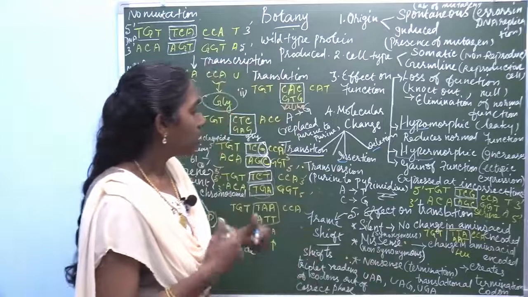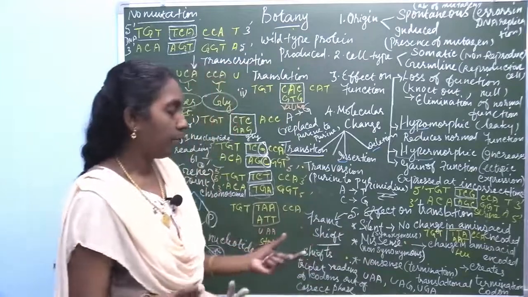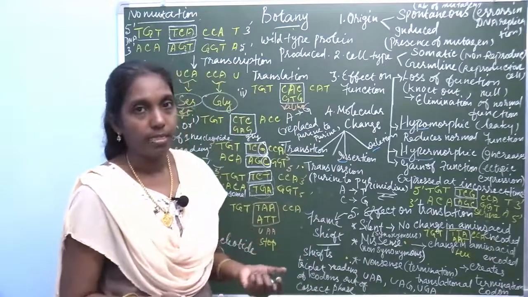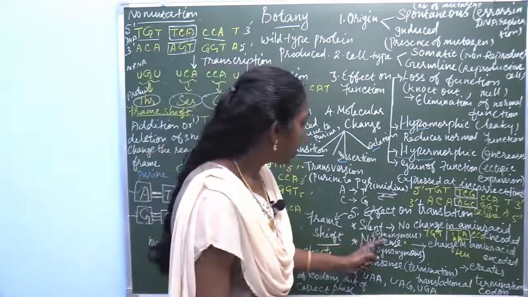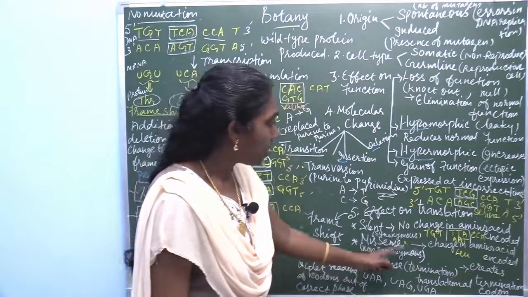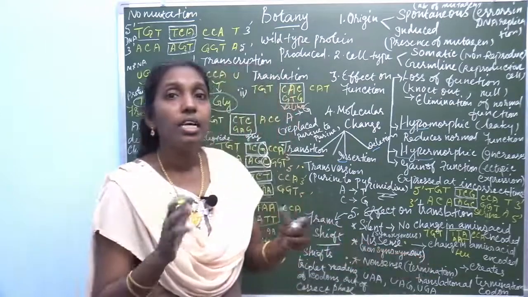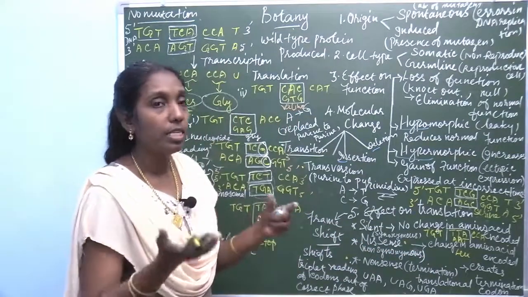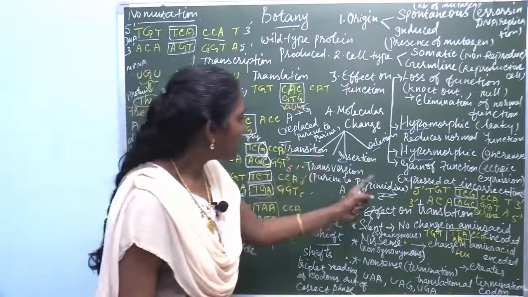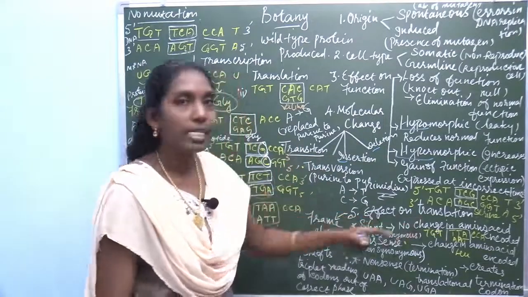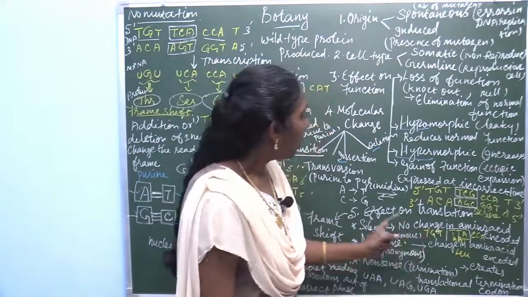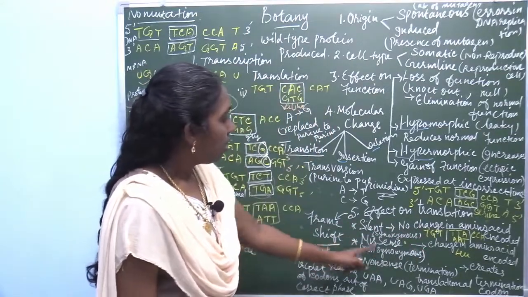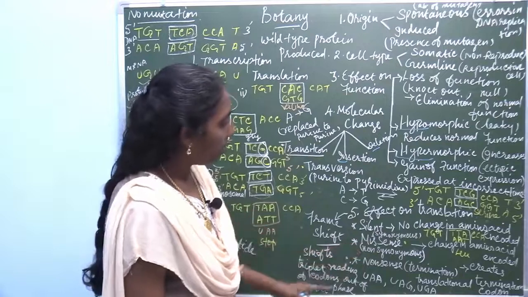Then the second type is missense, or non-synonymous. In missense, there is a change in the amino acid. All this is based on the effect of translation. Let's see this missense mutation.